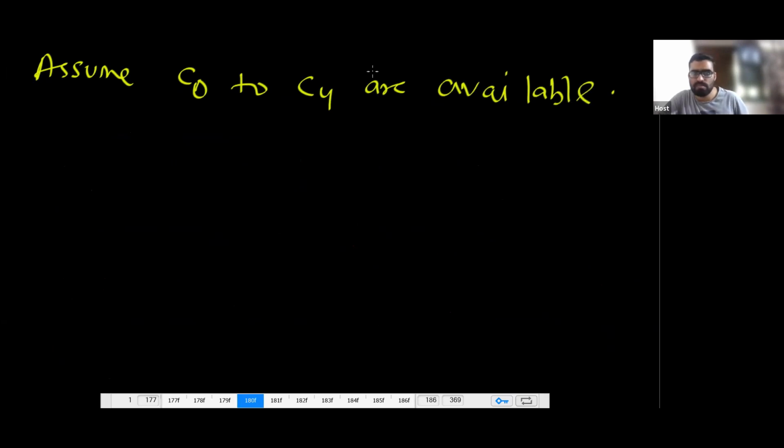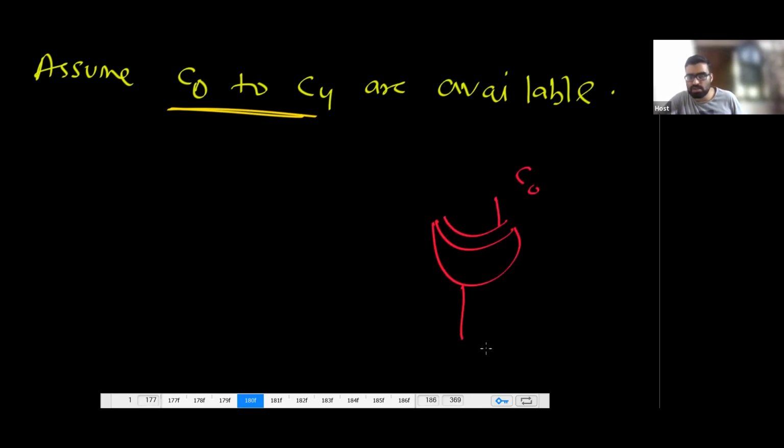Now what to do? If they are available, then yes, very good. Then just add them. Very simple, because initially you already have C0 available. Then what do you need? Tell me what you need. You need A0 XOR B0. This is what you need.